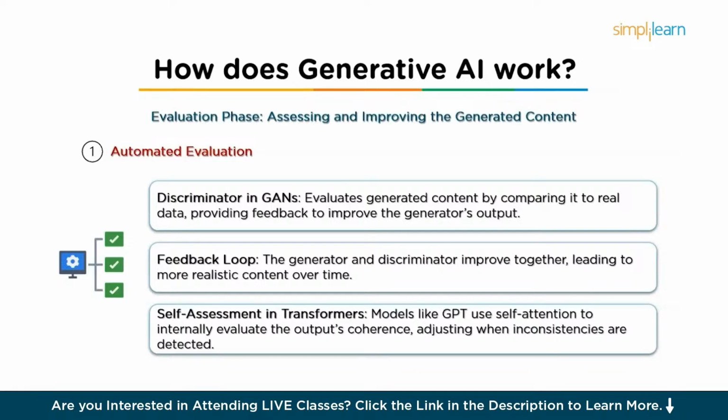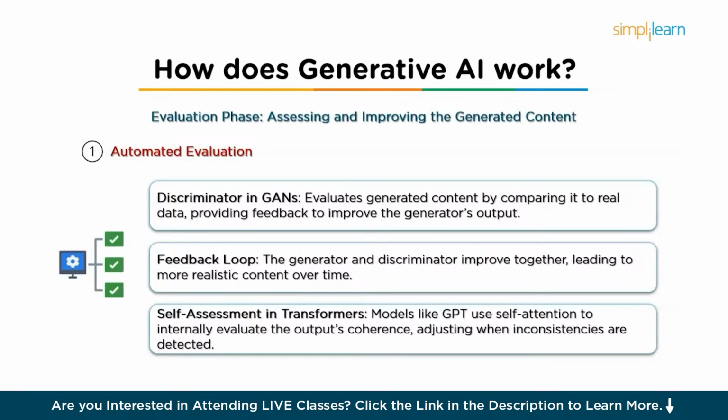Now the discriminator gives feedback to the generator, guiding it to improve its content. Over time, as the generator gets better, the discriminator gets better at detecting fake content also. This creates a feedback loop where both the generator and discriminator improve in tandem. Eventually, the generator creates content that is highly realistic and difficult for the discriminator to distinguish from real data.